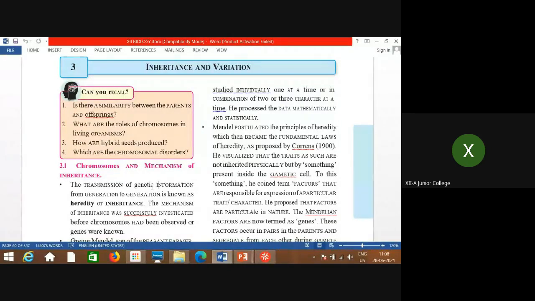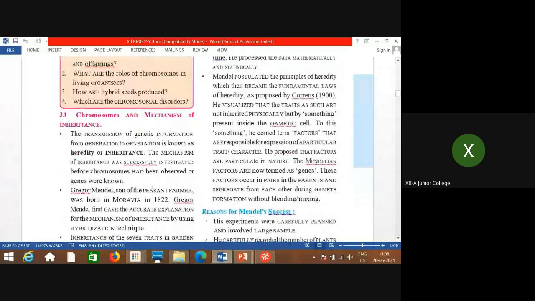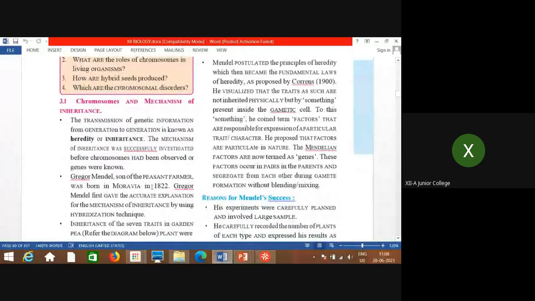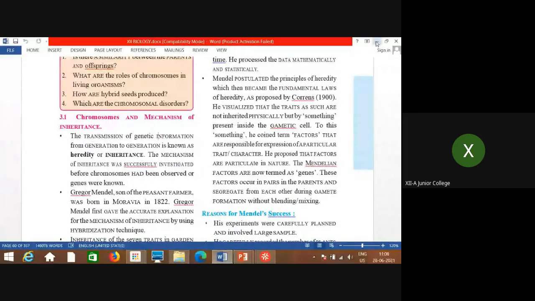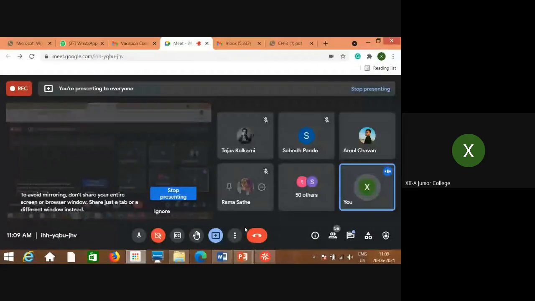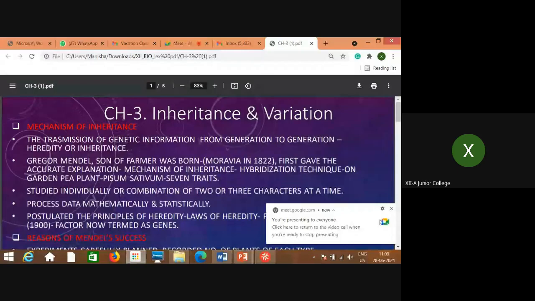Like parents, their offsprings look like them, because these genetic characters, the information, is transmitted from parents to their offsprings. Now, in case of plants, we are going to study in this chapter where Gregor Mendel first of all explained this with the help of a plant, that is pea plant, Pisum sativum. Why he selected this plant, let us see with the help of slides. And then again, if needed, we'll go with the help of chapter pages.